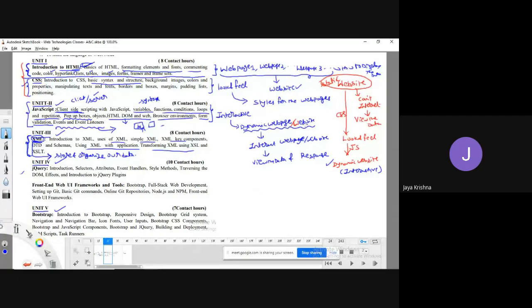For example, with the help of the first unit, I have designed a website for your exam cell, with a username, password, and submit button.